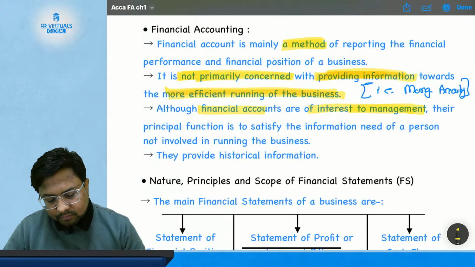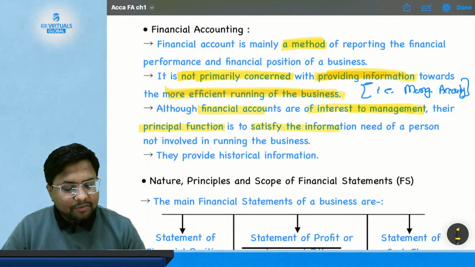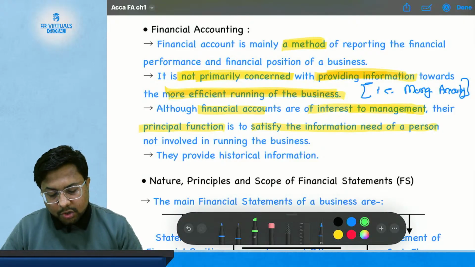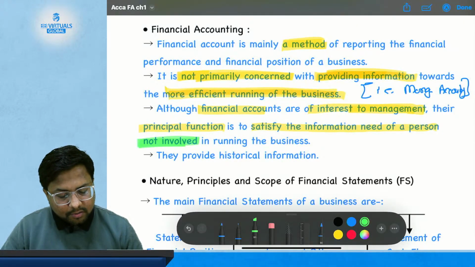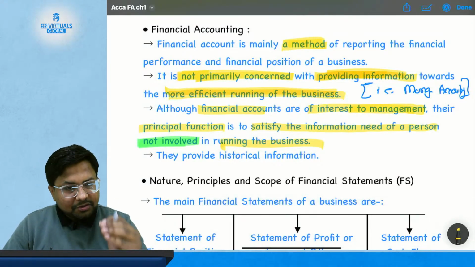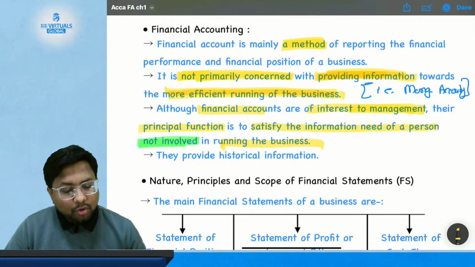The principal function of financial accounting is to satisfy the information needs of the persons not involved in the running of the business. So the basic function of financial accounting is to serve the information needs of the persons who are not involved.